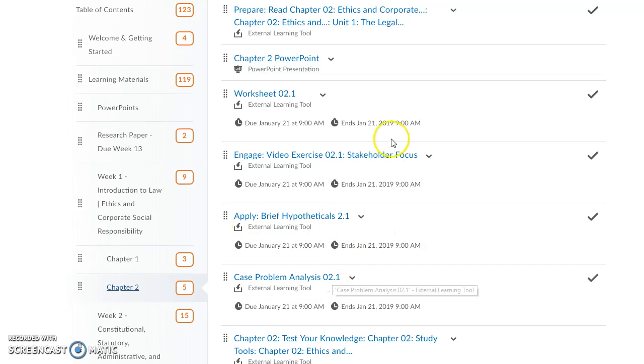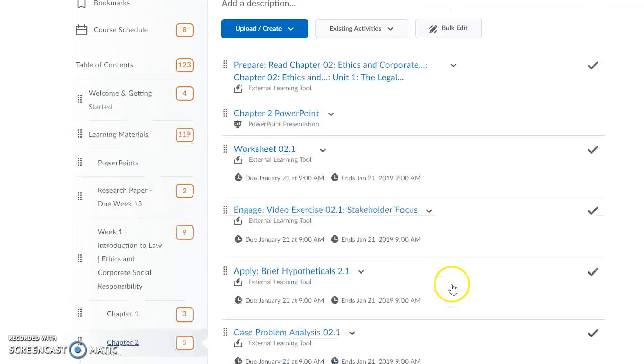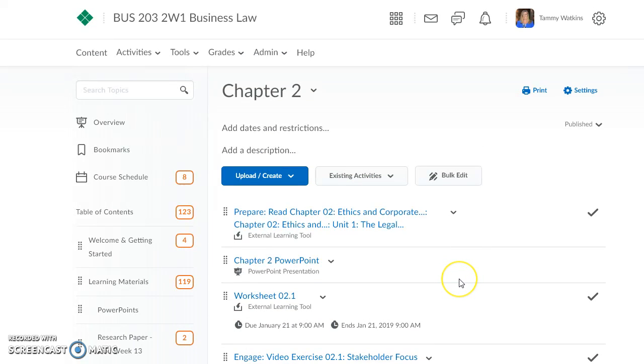So those are all the assignments that are due by Monday, January 21st at 9 a.m. And if you do not complete them by Monday, January 21st at 9 a.m., they will populate zeros in the grade book. If you go back into D2L and you don't see your grades for any of those assignments, please email me right away so that we can fix those problems.